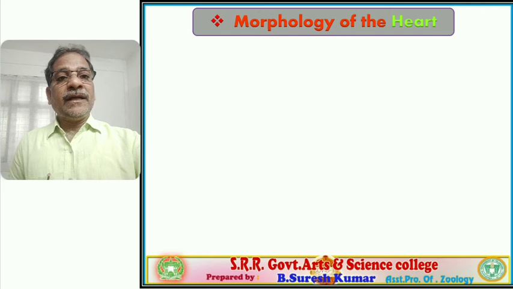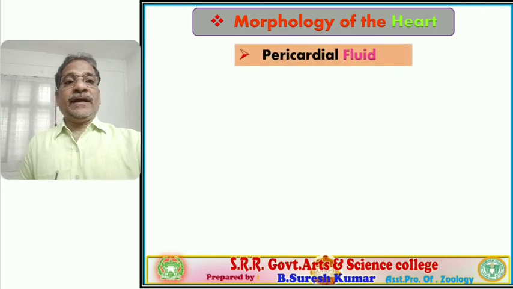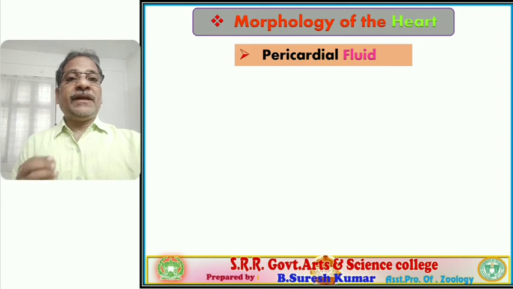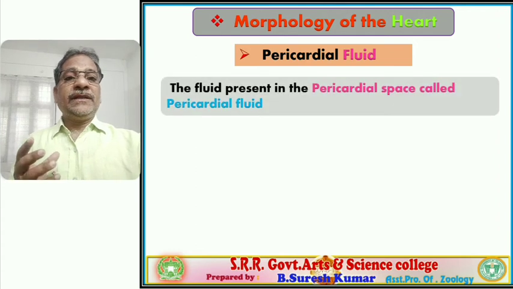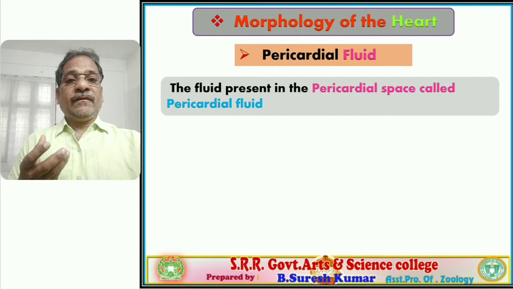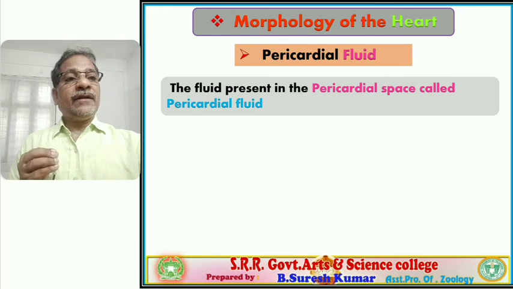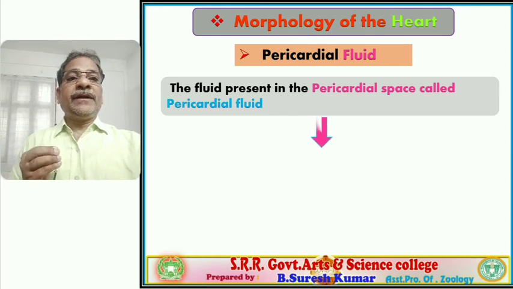What is the use of the pericardial space? The pericardial space is filled with a fluid, called pericardial fluid. What is meant by pericardial fluid? The fluid present in the pericardial space is called pericardial fluid. What is the significance, or function, of pericardial fluid?